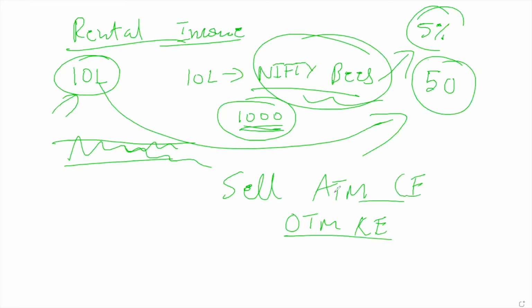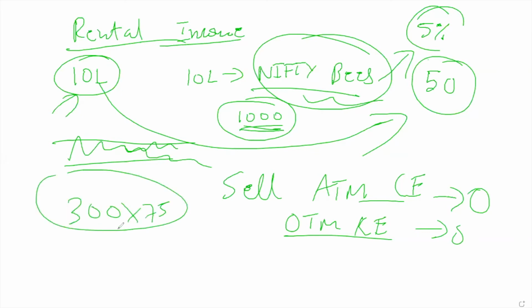You know, at the money call and OTM call will become zero on expiry date. Let us assume the premium is 300 rupees. 300 into 75. So how much is this? Calculator, I think you have calculators. 300 into 75. Mathematics: 22,500. Yes, 22,500 is your free gift for you.